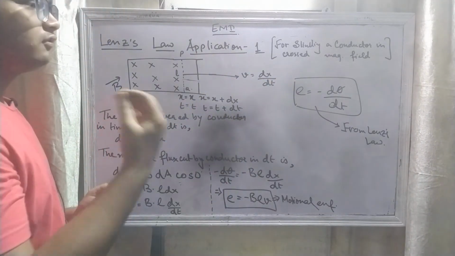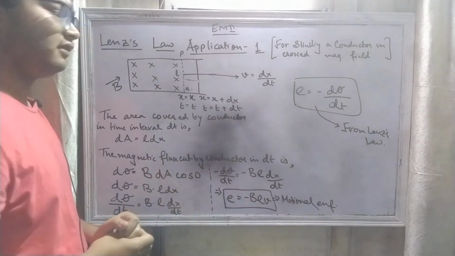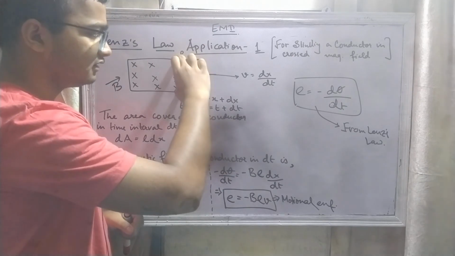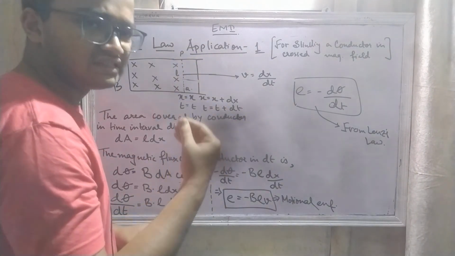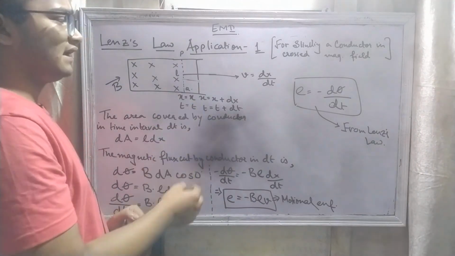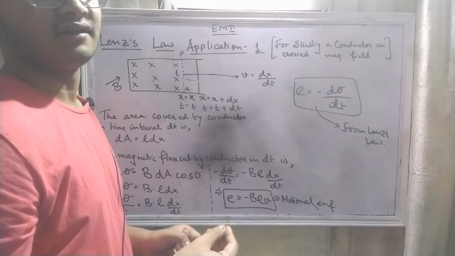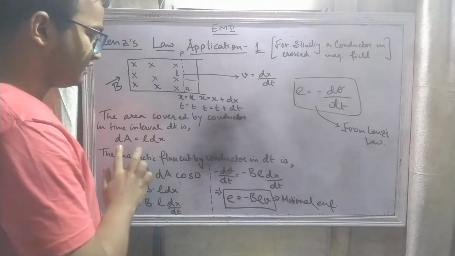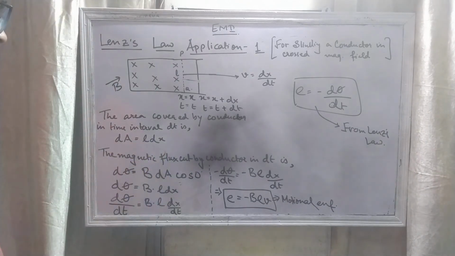So now we find out the area covered by the conductor in time interval dt. We know that area equals length into breadth. This is the length of the conductor and this is the breadth, which is the distance moved by the conductor. So the change in area is dA equal to L dx, right? I have written here dA equal to L dx.